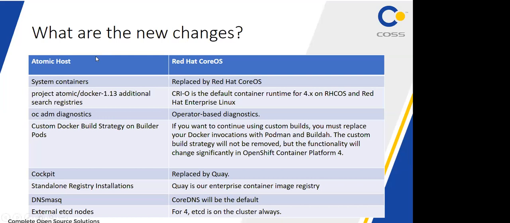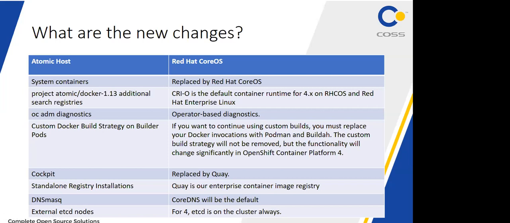Next, system containers are replaced by Red Hat CoreOS. Project Atomic used Docker 1.13 and an additional search registry, but now Docker is still there. You cannot say Docker is not there. You can use it, but it will also support any other container runtime initiative. The container runtimes include Docker, rkt, CRI-O, Rocket, LXC, but you cannot say Podman is a runtime.